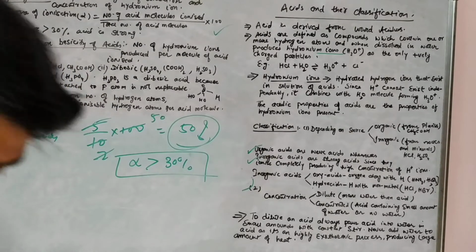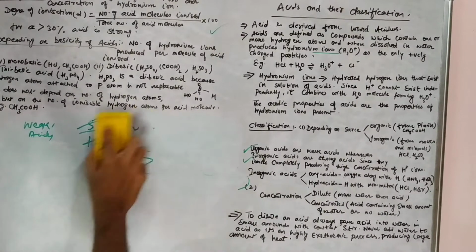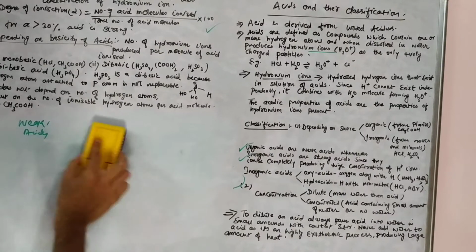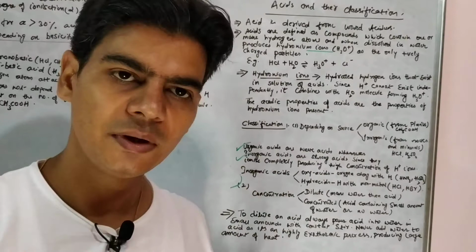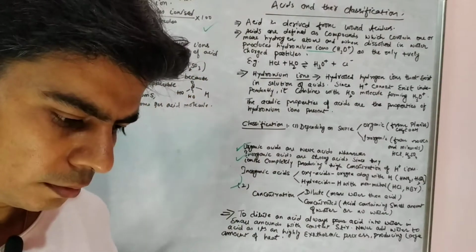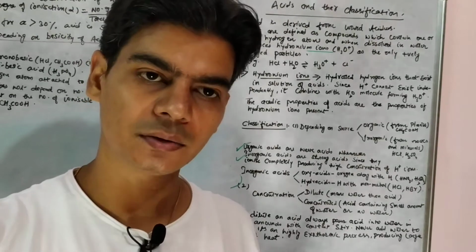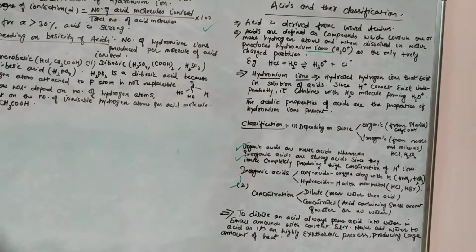Now depending on the basicity of acids. By basicity of acid we mean the number of hydrogen ions that get ionized in solution when added to water, right?